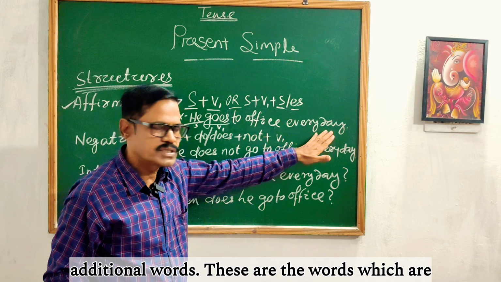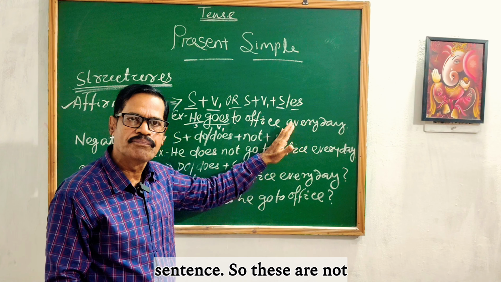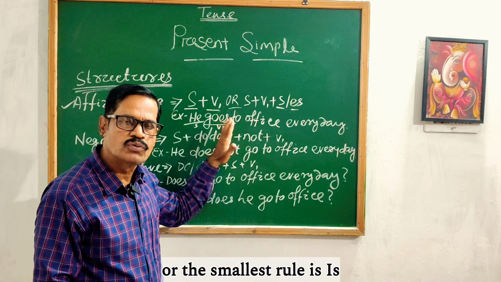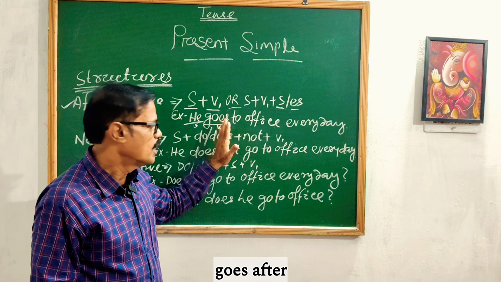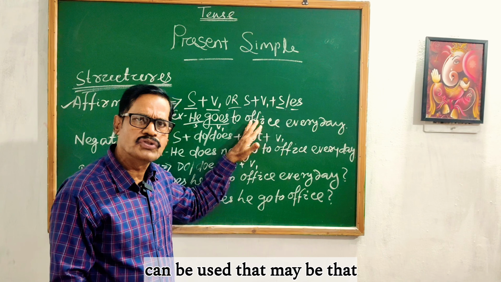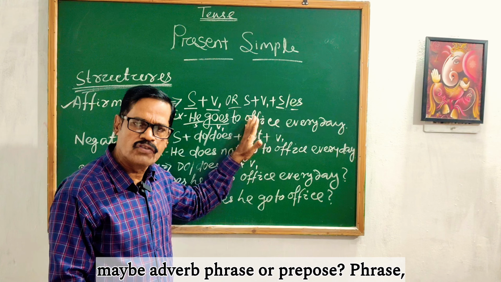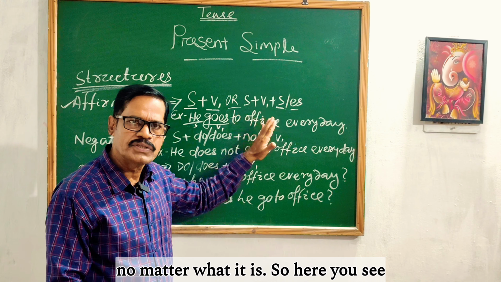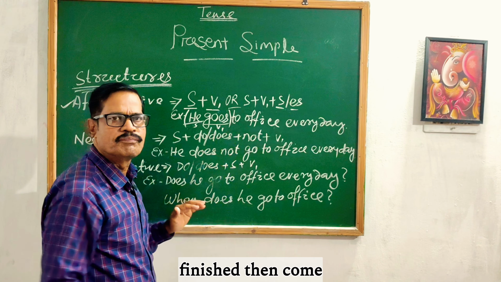Then these are the additional words. These are the words which are used to extend the sentence, the meaning of the sentence. So these are not included in the rule. The simplest rule or the smallest rule is S plus V1. He goes. After goes, anything can be used. Any additional information can be used. That may be an adjective phrase, a noun phrase, an adverb phrase or a prepositional phrase, whatever it may be. Maybe an object. No matter what it is. So here you see he goes. Here the actual rule is finished.